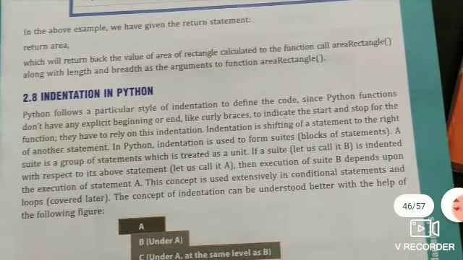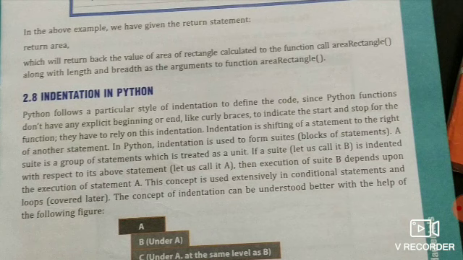Indentation in Python is very important, because if you do not use proper indentation in your program, it shows an error. Python follows a particular style of indentation to define the code. Python functions don't have any explicit beginning or ending like curly braces to indicate the start and stop of the function, as other programming languages use. Python has no explicit beginning or end, so it has to rely on indentation. That's why we use indentation.